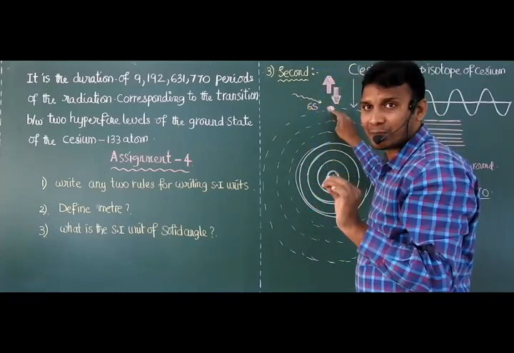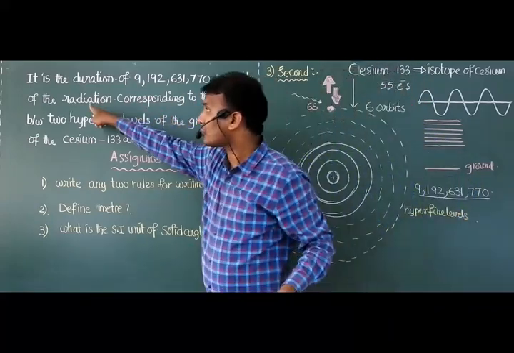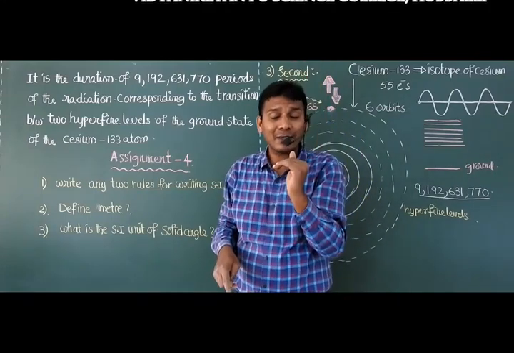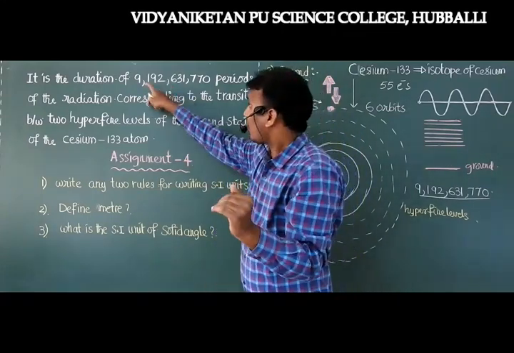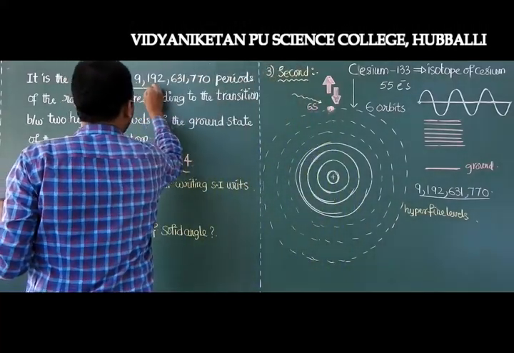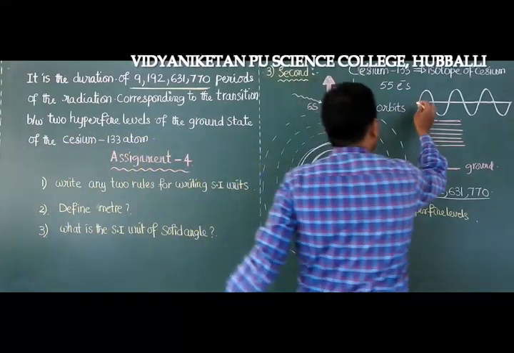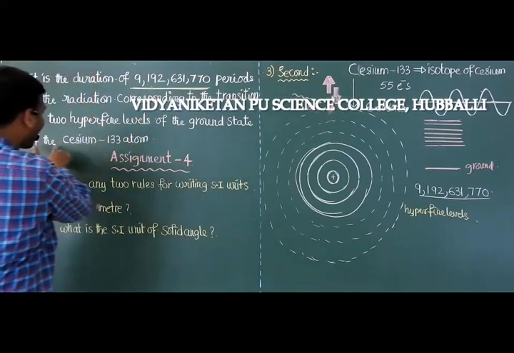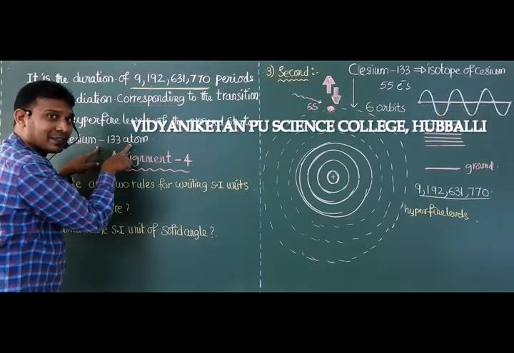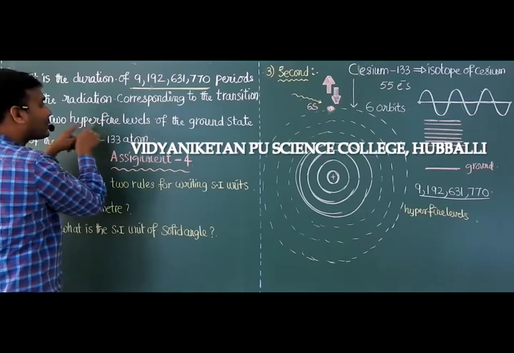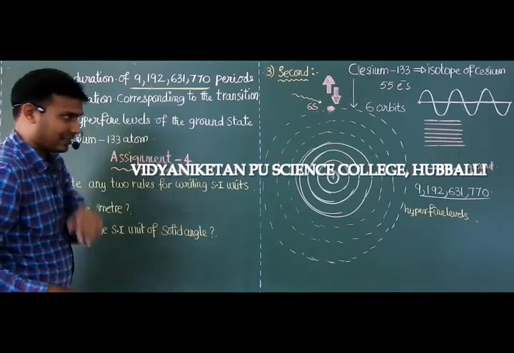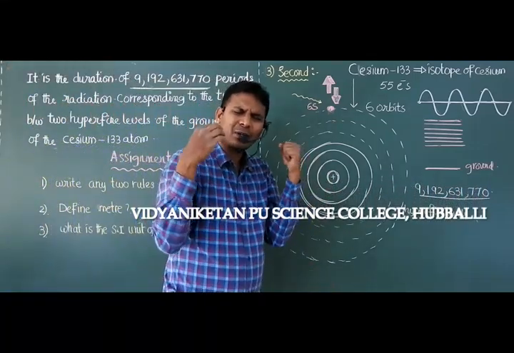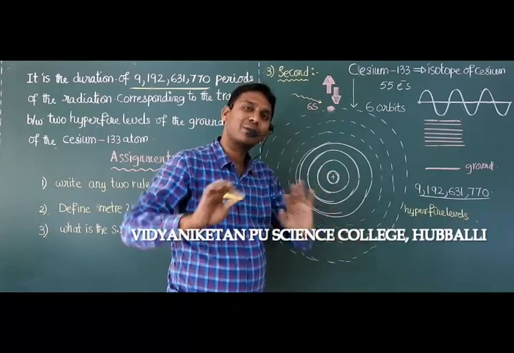While executing SHM, to and fro motion, it also emits radiation. While it is executing oscillations, you just count the cycles, 1, 2, 3, like that. These many cycles between two hyperfine levels of the ground state of the cesium atom are taken as 1 second. I hope it is clear. This much information is enough. Beyond that, even they don't ask in JEE Mains or JEE Advanced, so don't think beyond this.